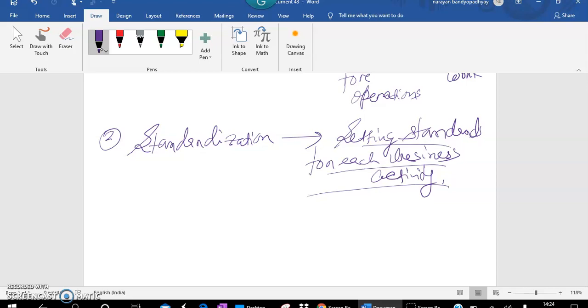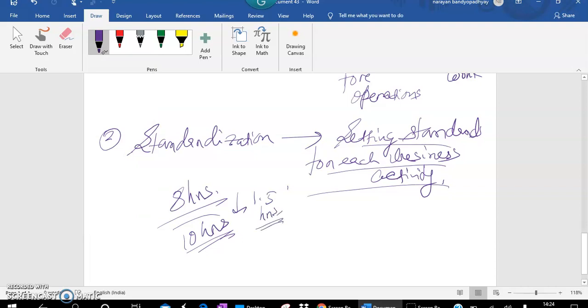So what will be the standard in the case of work? A person can work 8 hours a day. Maximum, due to overtime, he can work 10 hours, not more than that. But in between that, he should have, for example, 1.5 hours of rest. So this is the standard, not more than that.